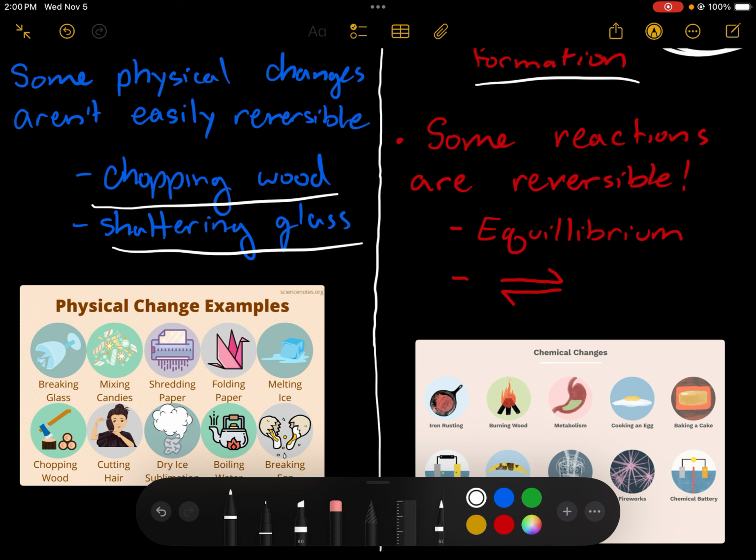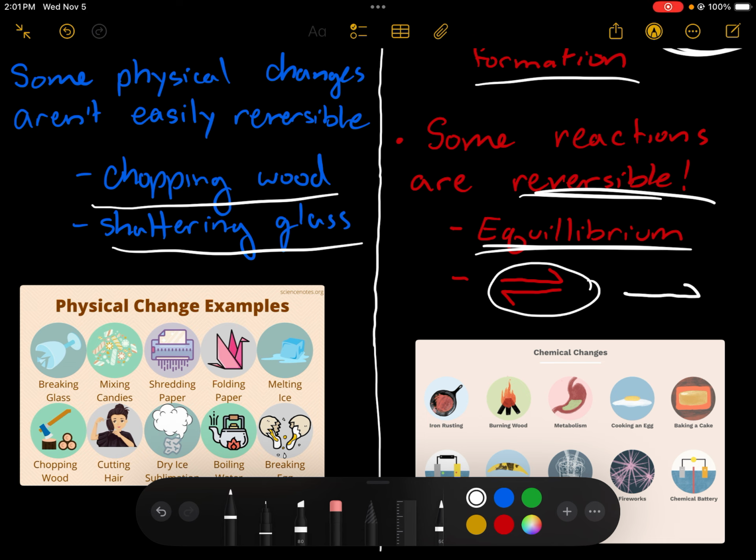Conversely, though reactions don't tend to always be reversible, some of them are. Reversible reactions we call equilibrium reactions, and you'll know you're looking at a reversible reaction if you see a double-pronged arrow like this, whereas most chemical reactions have a single direction arrow like that. So again, this one is going to be a reversible chemical reaction, or equilibrium.